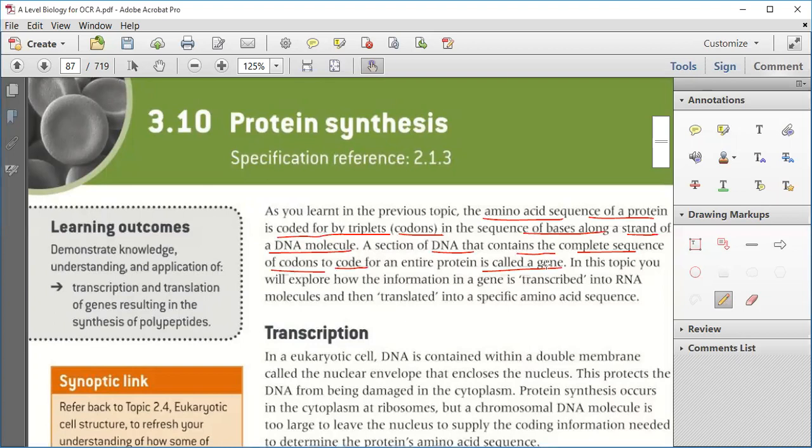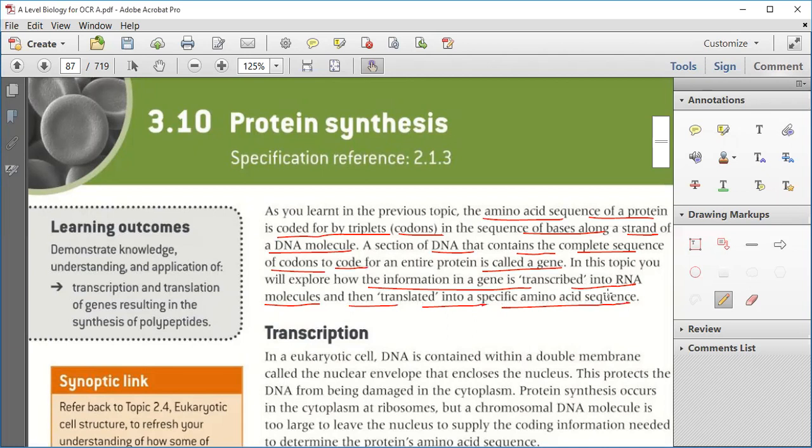So what is the definition of a gene? A section of DNA that contains the complete sequence of codons to code for a protein is known as a gene. Now, in this topic, we are going to explore how the information of a gene is transcribed into an RNA molecule and then translated into a specific amino acid sequence.